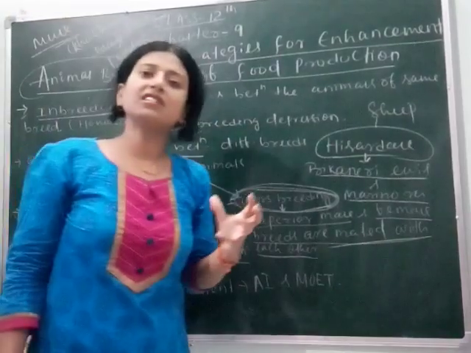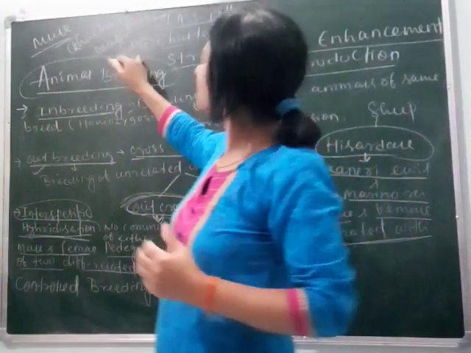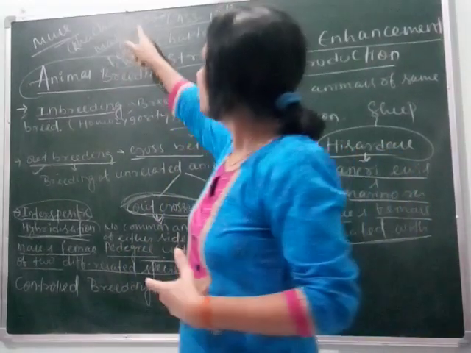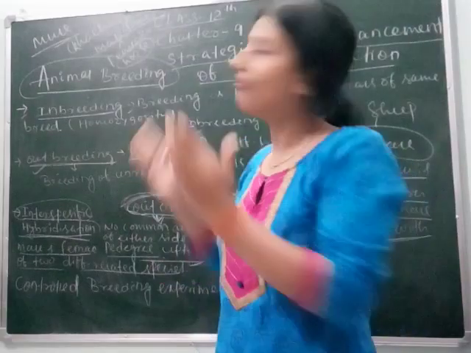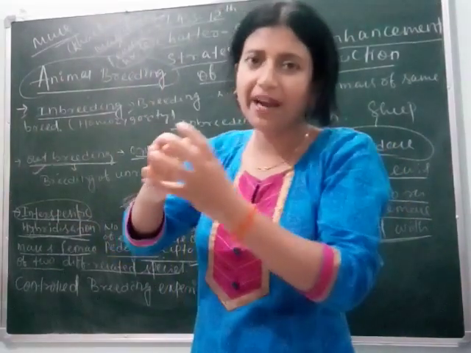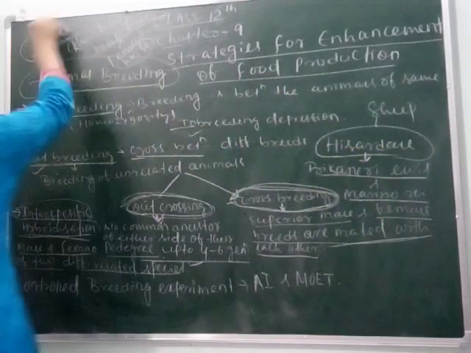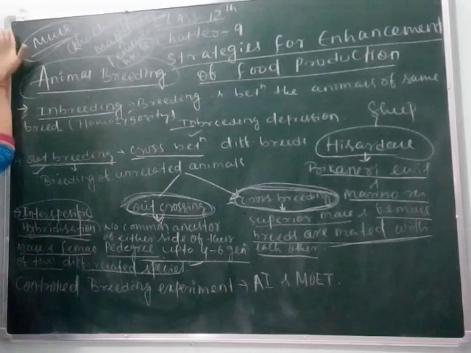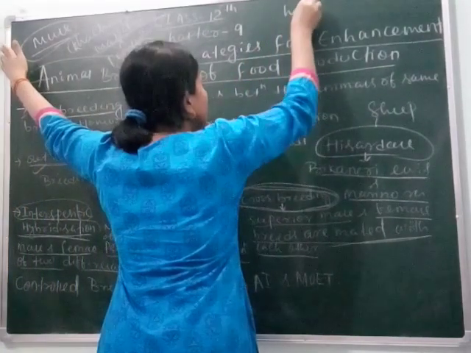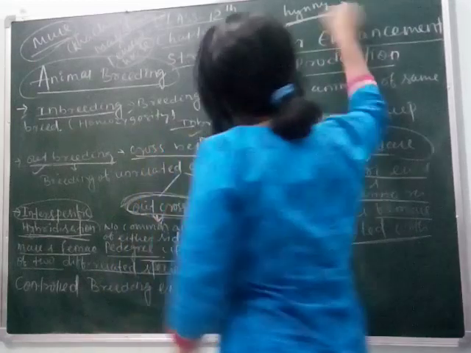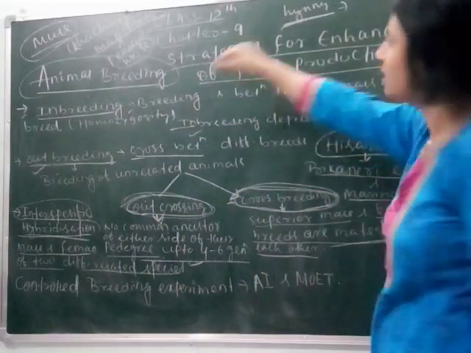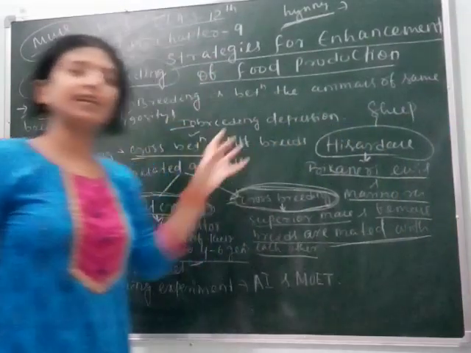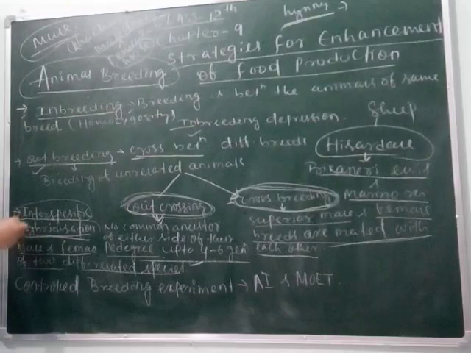What is the importance of mule? As we know, the horse has the ability to do work more efficiently, and the donkey has the ability to carry loads. That's why when these two characters are combined, they form a mule. Clear? Some more examples we can find: one is hinny. Hinny is also an example of interspecific hybridization in which the female donkey and the male horse are mated. Here the work is also the same. So this is interspecific hybridization.